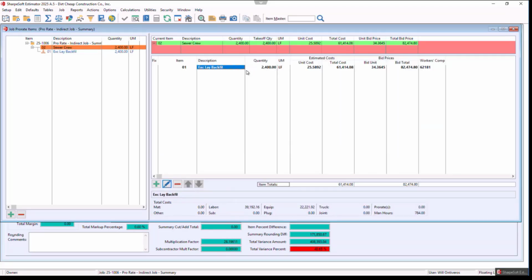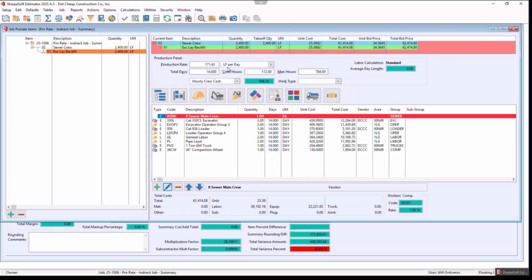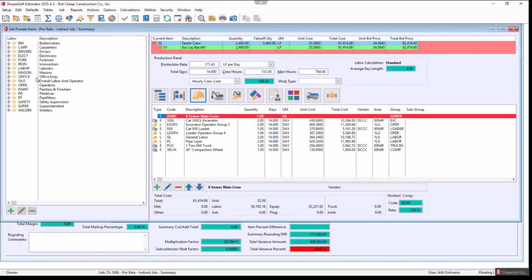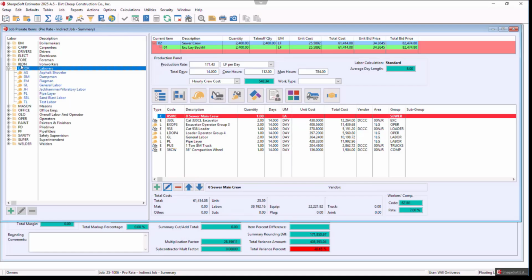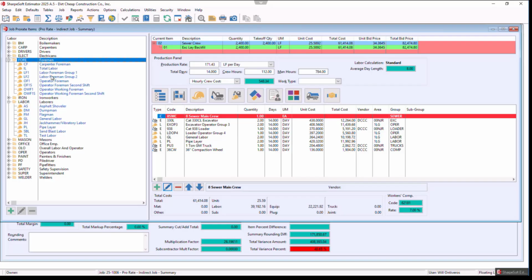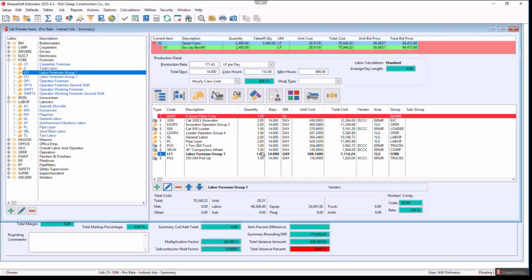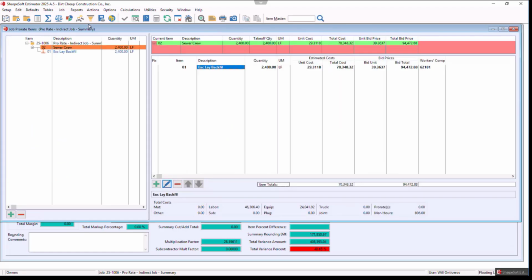Now that I've bid that, and again, that bid's very similar, even though I have a crew, maybe I want to add a different foreman. So maybe I'll add my labor foreman. I just drag and drop that in. And there's my labor foreman. He comes in with a truck. Even though I have an existing crew, I can edit that. So now I have a unit cost.